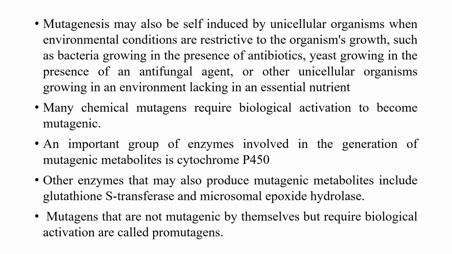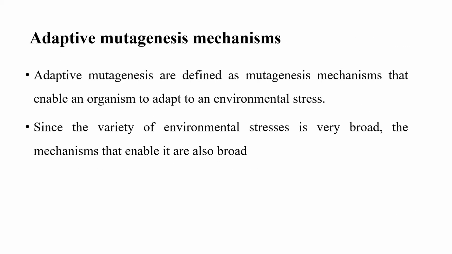Other enzymes that produce mutagenic metabolites include glutathione transferase and microsomal epoxide hydrolase. Mutagens that are not mutagenic by themselves and require biological activation are called pro-mutagens.